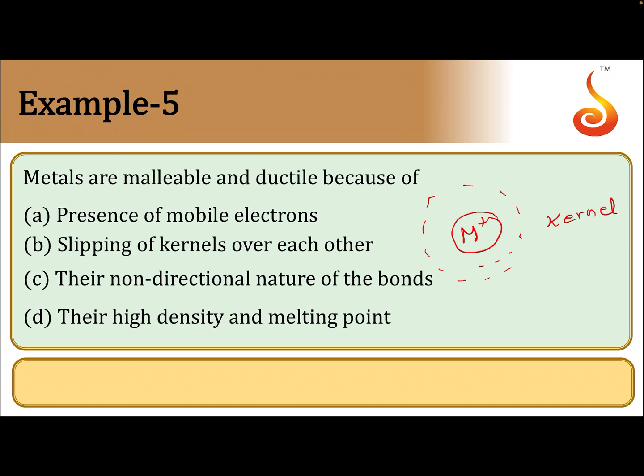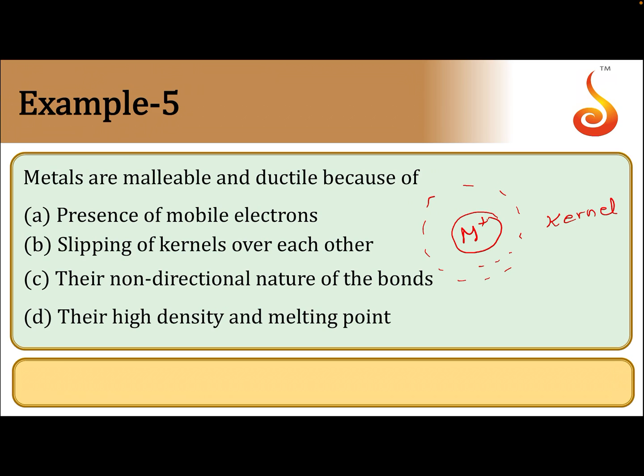Okay, and the strength of the metallic bond depends upon the size of the kernel and the number of valence electrons. The more the number of valence electrons, the smaller the size and the greater the charge of the kernel, the stronger will be the metallic bonding. So, smaller the size and more the number of valence electrons.